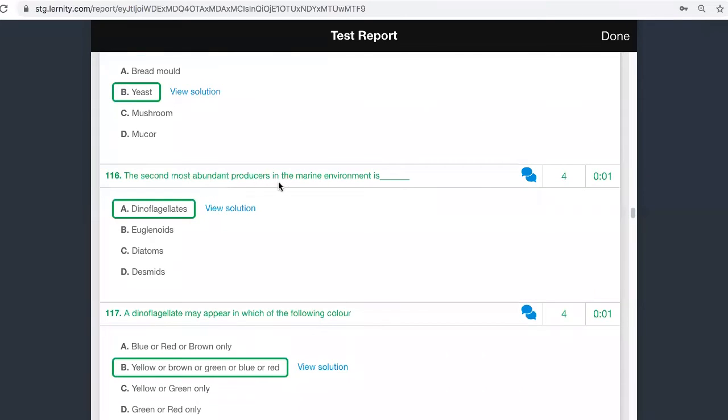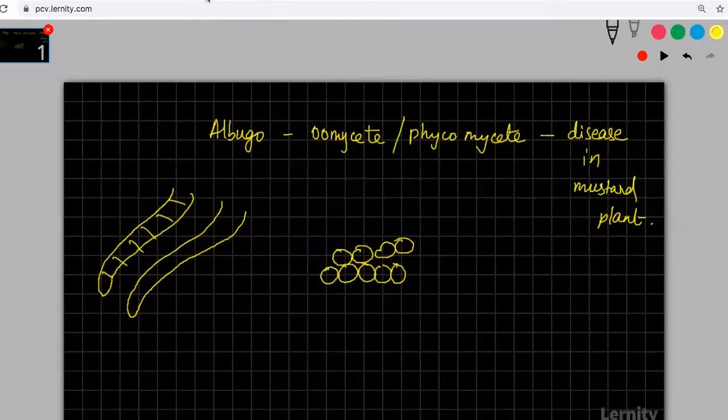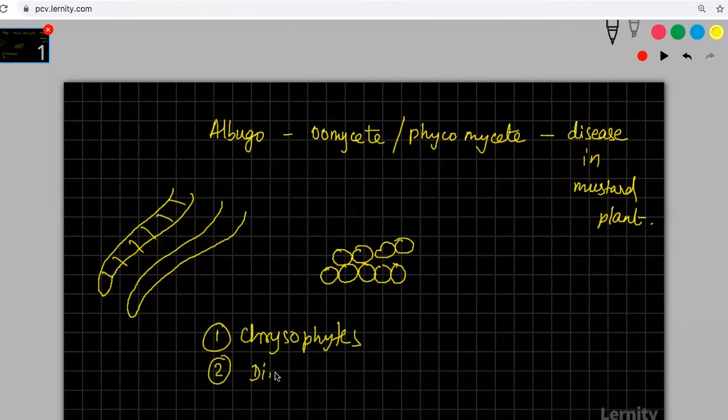The second most abundant producers in the marine environment is which one they are asking? The first group is chrysophytes, and the second one is dinoflagellates. This is for marine environment.